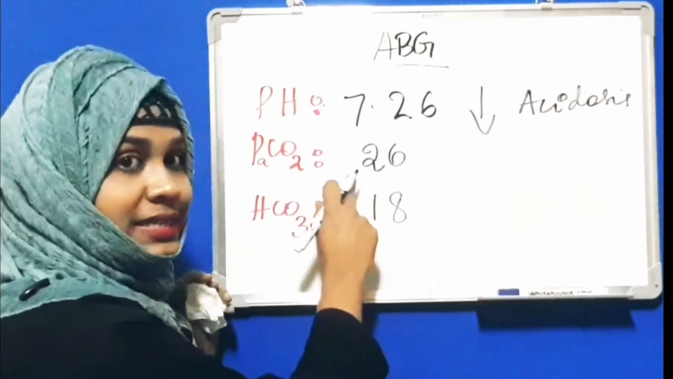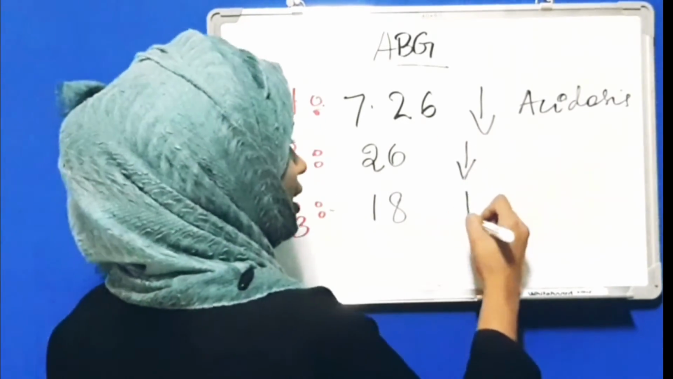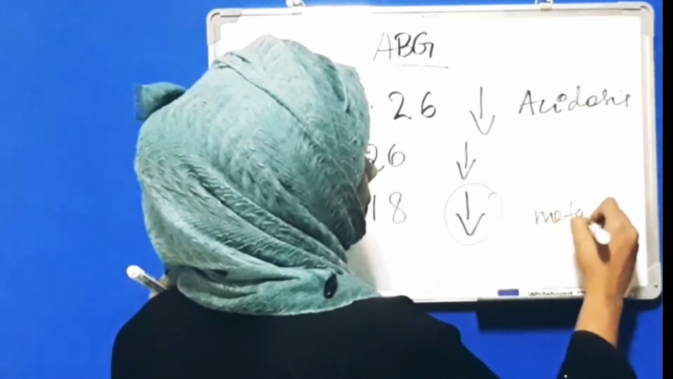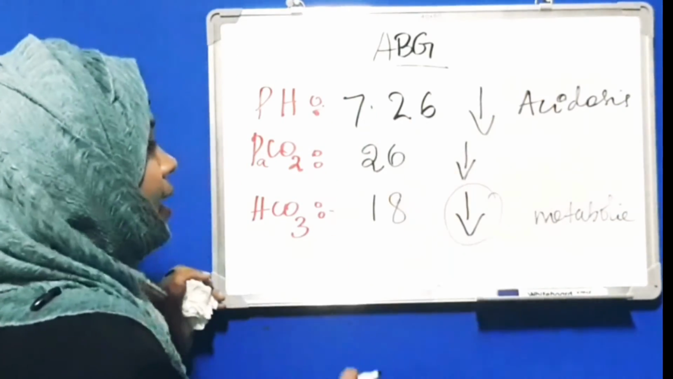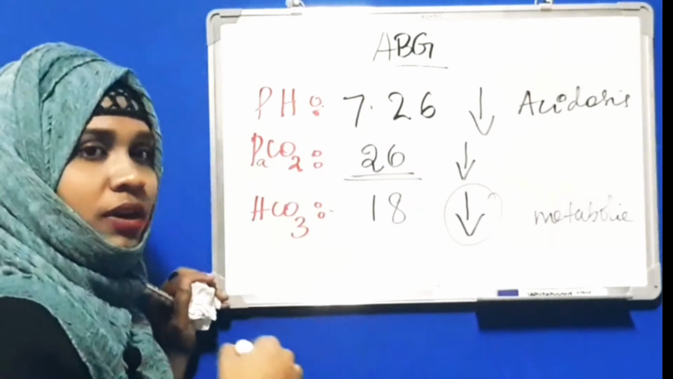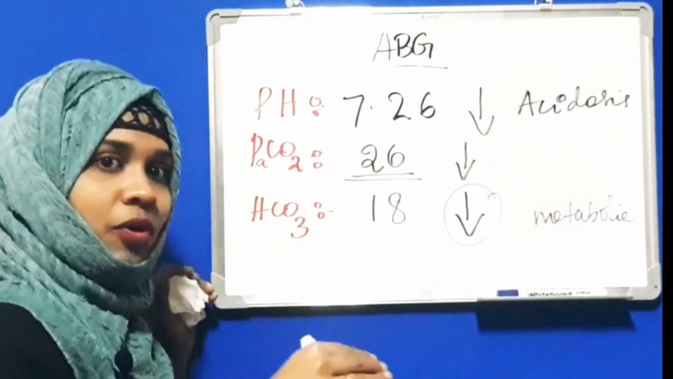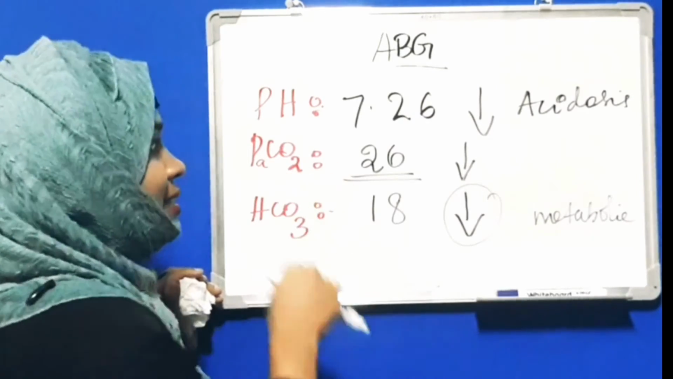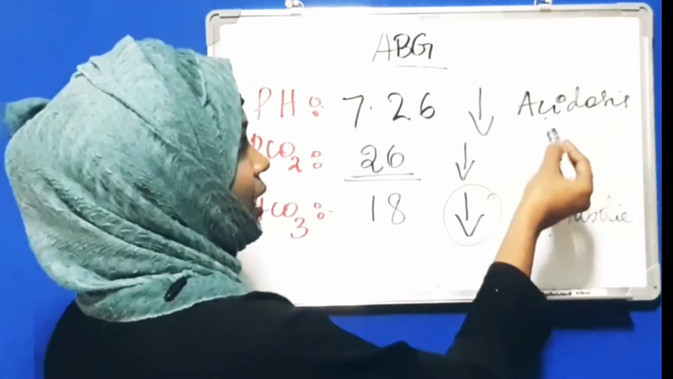This is less than the normal range, so decreased, and bicarb is also less than the normal range, and the arrows are in the same direction, so this is metabolic. So metabolic acidosis, and here the PaCO2 is less. That means CO2, I tell you, if it is increased, it is acidosis. Here it is decreased. That means the body wants to be on the basic or alkaline side, so the lungs are compensating. Okay, so this is metabolic acidosis.